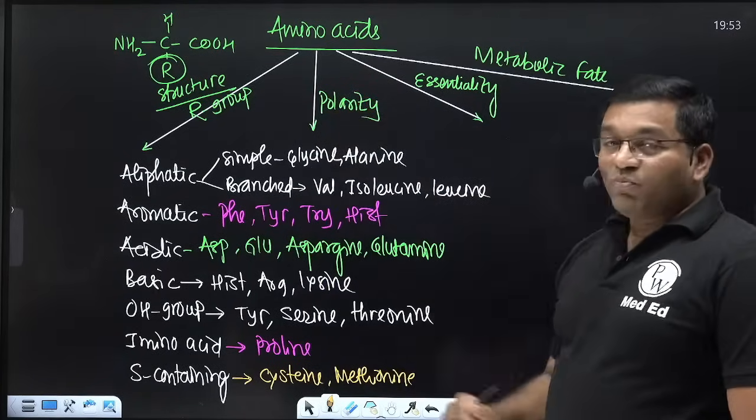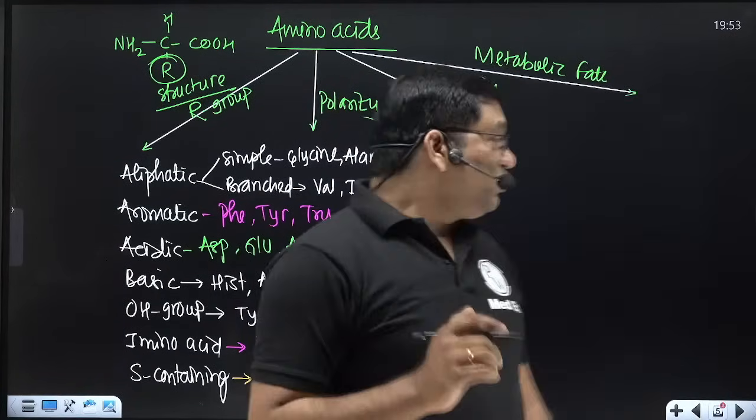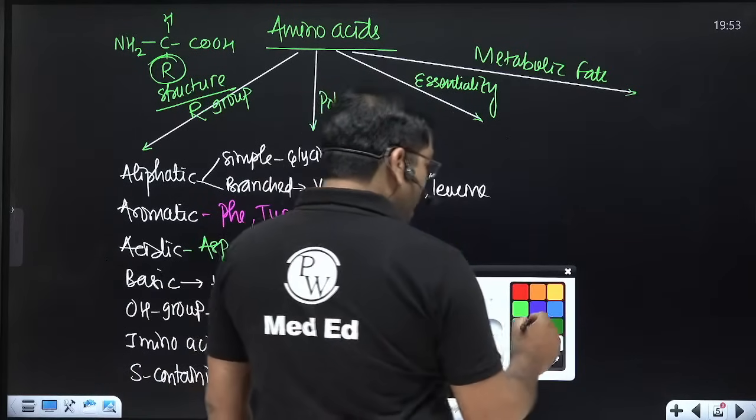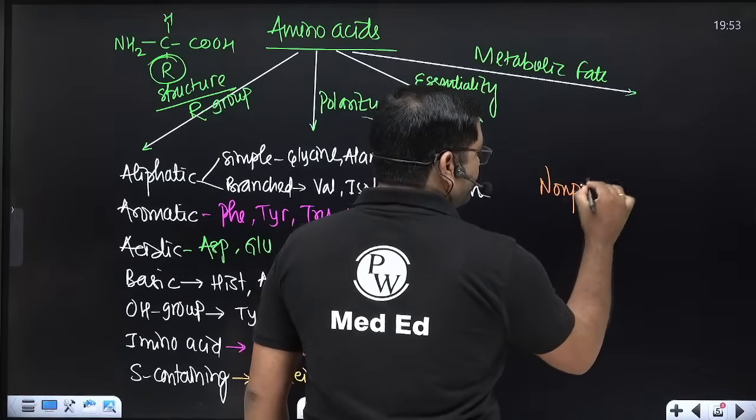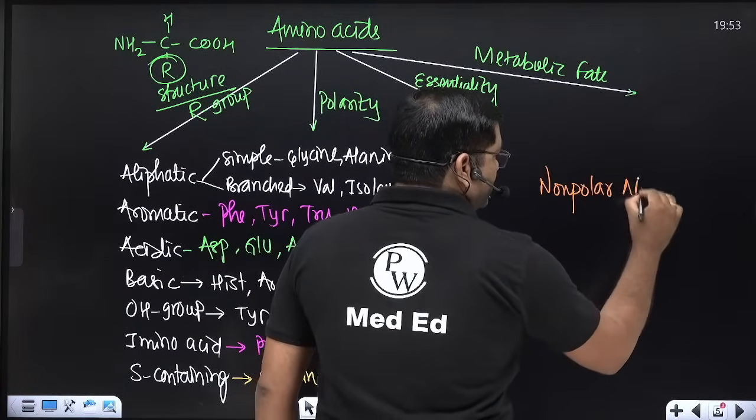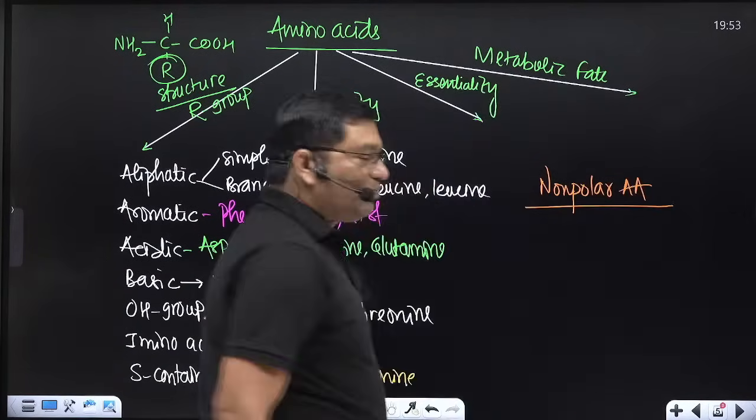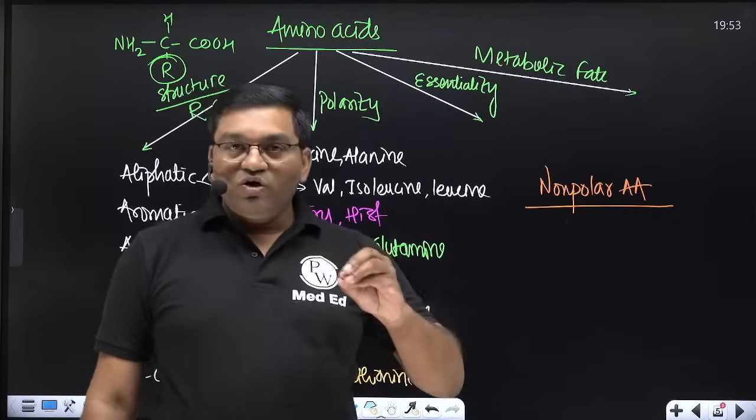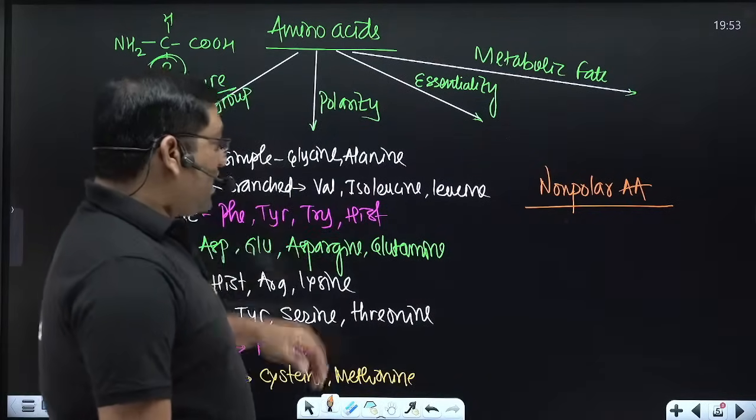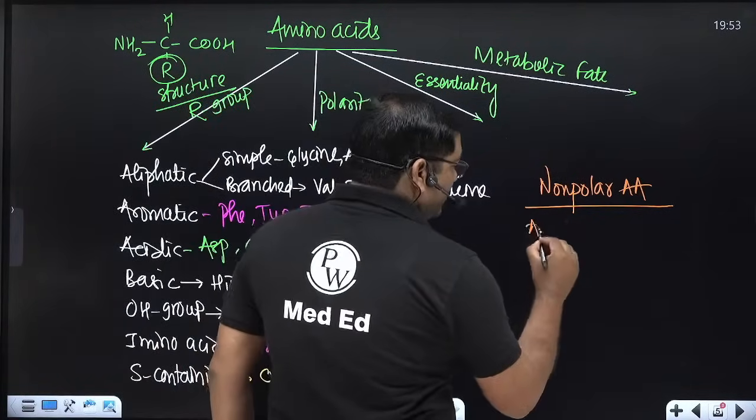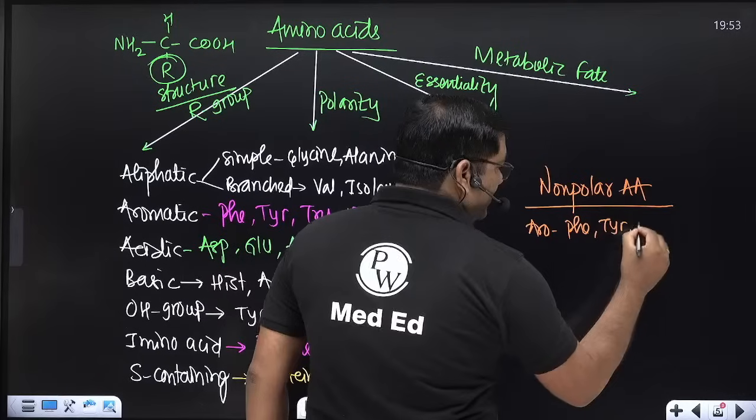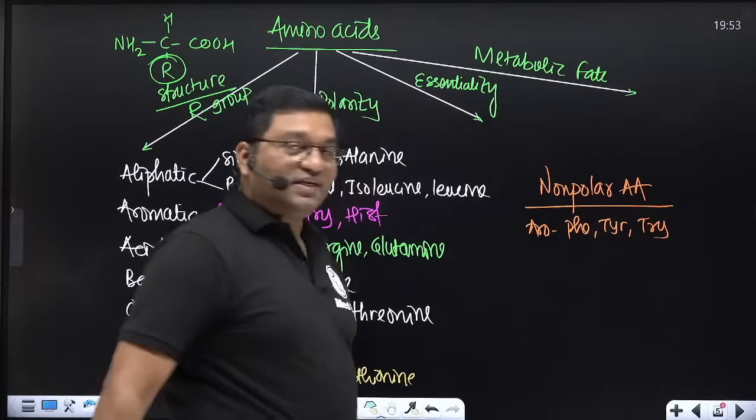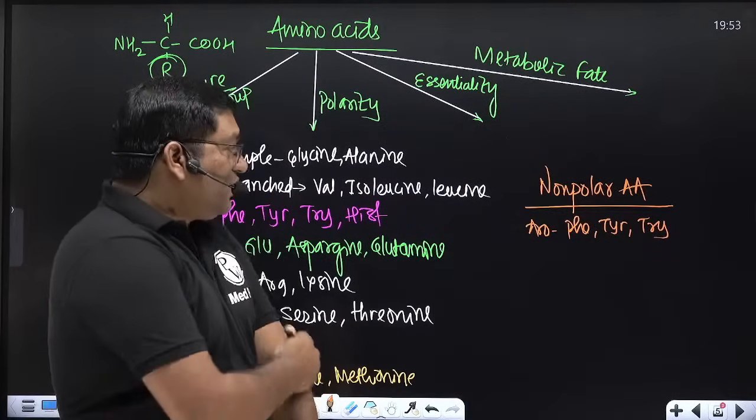Now, based on polarity, just remember the non-polar amino acids. The rest of the amino acids are polar. So how do you remember the non-polar amino acids? The aromatic amino acids, phenylalanine, tyrosine and tryptophan, are non-polar.